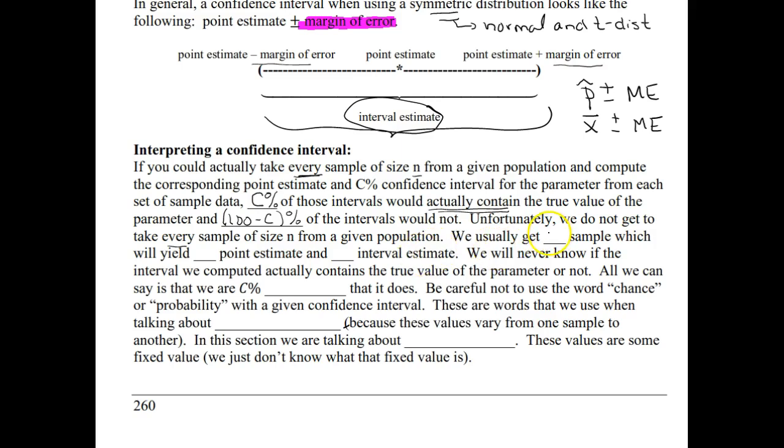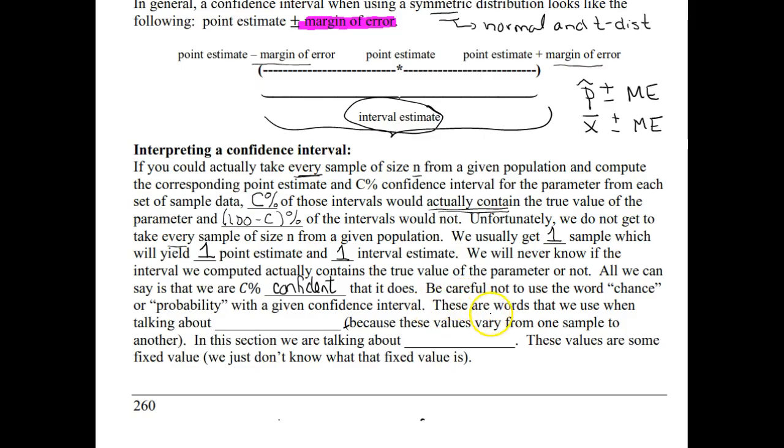So we usually are only going to get one sample, which then will yield one point estimate, one value of p hat or one value of x bar. And from there, we're going to be able to create just one interval estimate. So we'll never know if the interval we computed actually contains the true value of the parameter or not. So again, this idea back to inferential statistics, they're educated guesses, which at the end of the day means they're still guesses. So all we can say is that we are C% confident, so like 95% or 98% confident that it does. So be careful here.